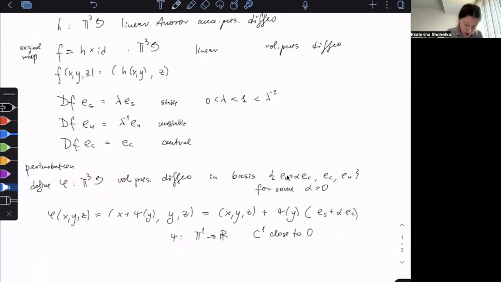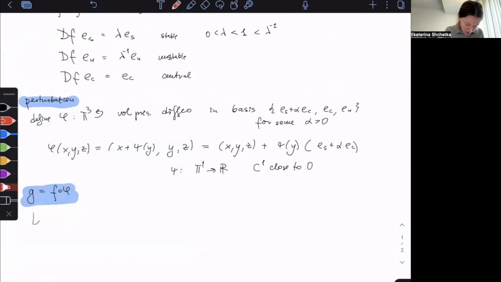Now define G. This is my original map F, then this is my perturbation phi, and the map of study is G, which is F composed with phi. And the lemma we're going to prove is this one.